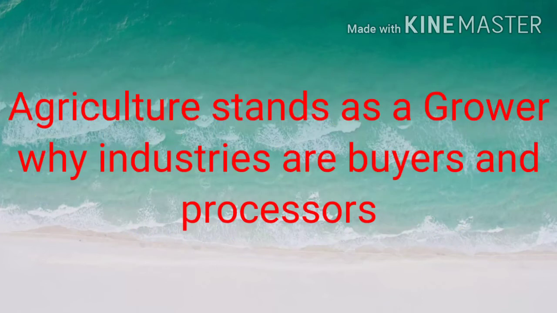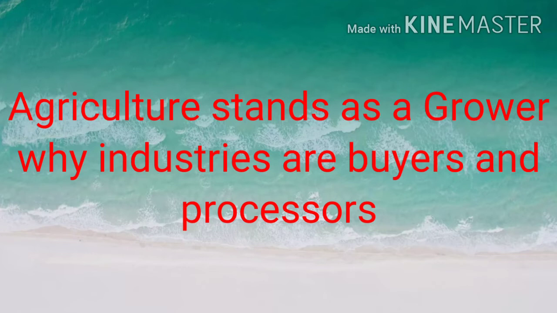Another importance is that agriculture always stands as a grower. They are growing raw materials for the industries, while the industries stand as the buyers and the processors. They are buying raw materials from the agriculture sector and they are processing the raw materials.